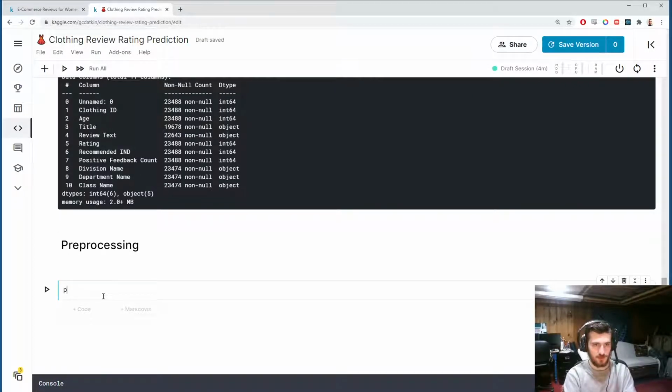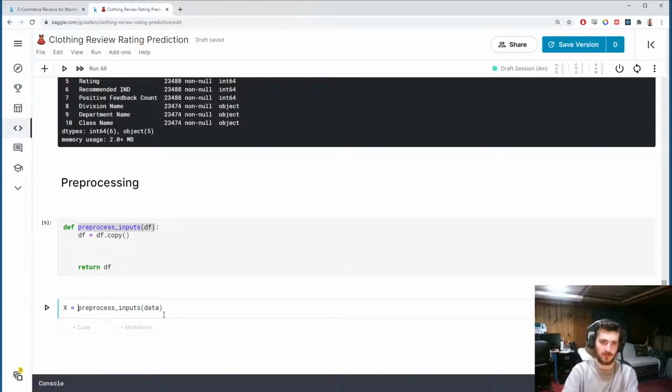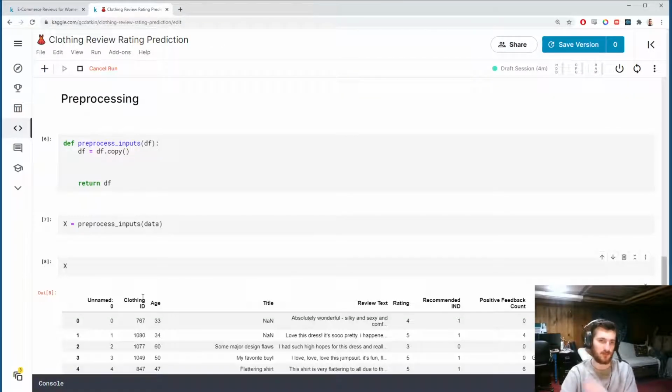First, we'll create this function called preprocess_inputs. This is going to take in a data frame. It's going to make a copy of the data frame, and for now we'll just return the data frame. Okay, this way we can just pass data into this function and get back, for now we can call it x. This will just be a copy of data for now.